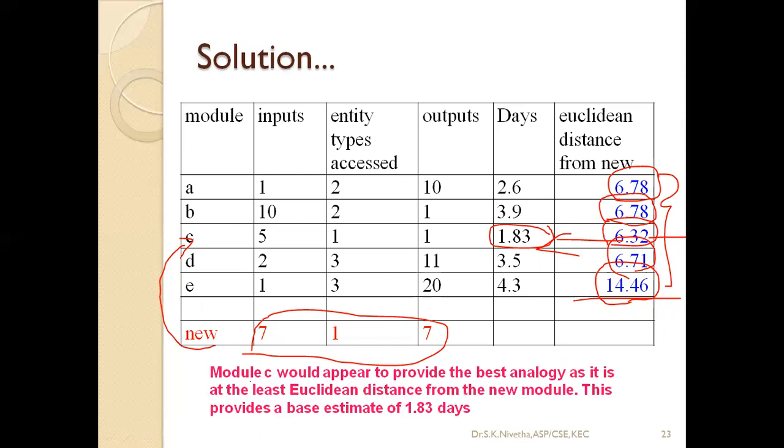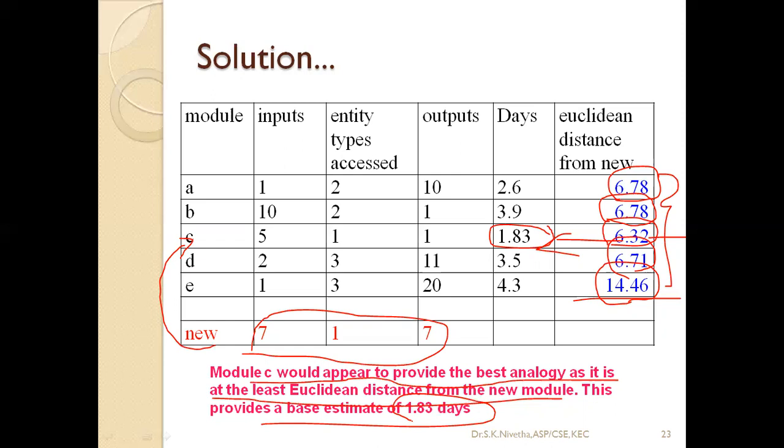So the conclusion would be module C would appear to provide the best analogy as it is at the least Euclidean distance from the new module. So 1.83 days can be the base estimate. From that, plus or minus, we can apply based on our own knowledge. This differs person to person.